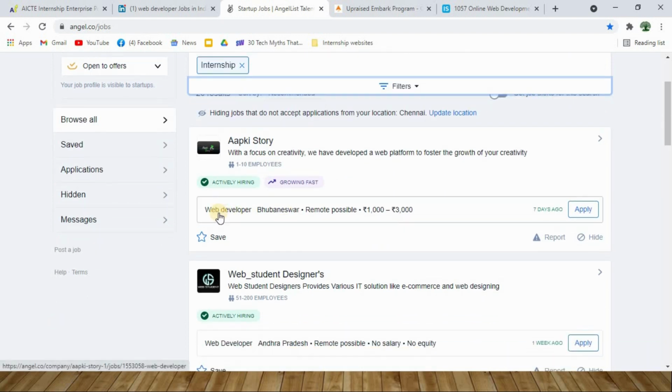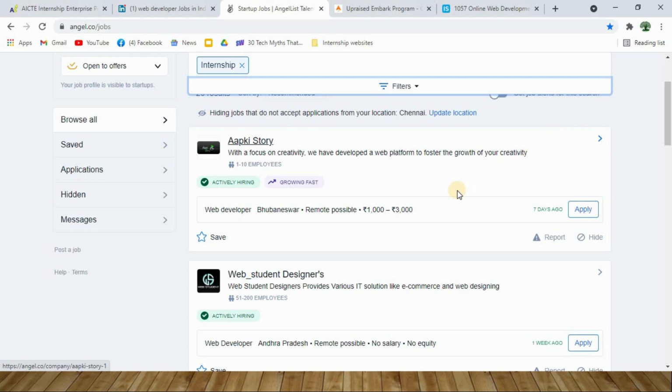And coming to the next, here you have the job role. So they have a need for a web developer. They are located in Bhubaneswar, and they have also said that remote is possible. You can work from remote locations as well, and they are offering you a stipend somewhere between 1,000 rupees to 3,000 rupees. And this ad was posted 7 days ago. So these are all the details which you will get from this particular ribbon.